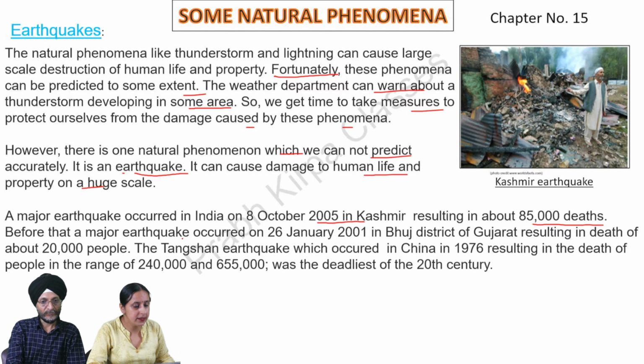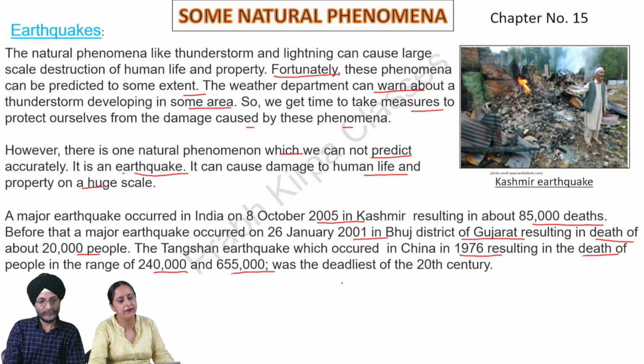Before that, a major earthquake occurred on 26 January 2001 in Bhuj district of Gujarat, resulting in the death of about 20,000 people. The Tangshan earthquake, which occurred in China in 1976, resulting in the death of people in the range of 2,40,000 to 6,55,000, was the deadliest of the 20th century.